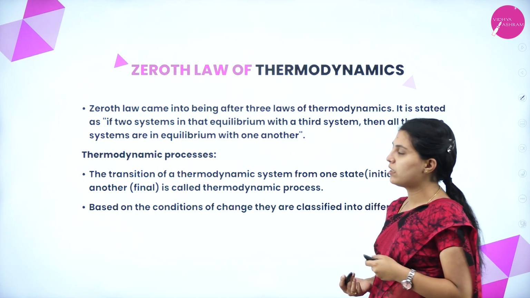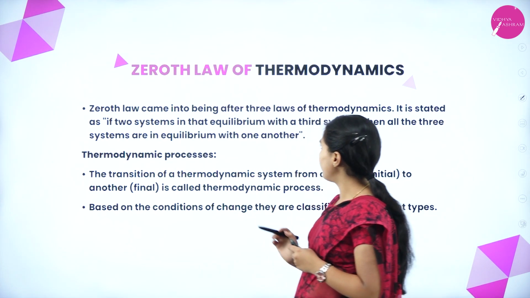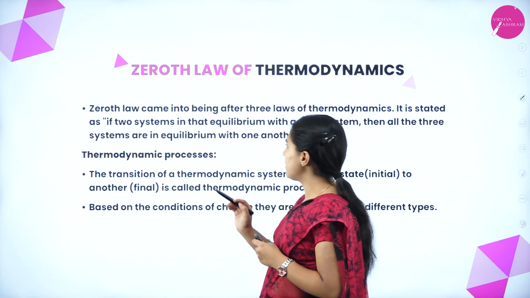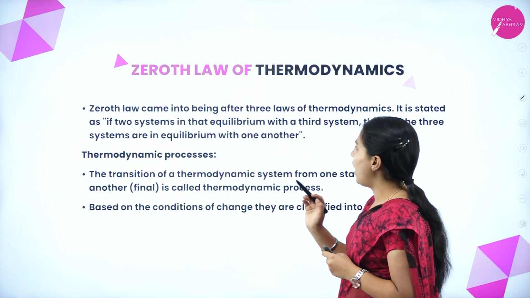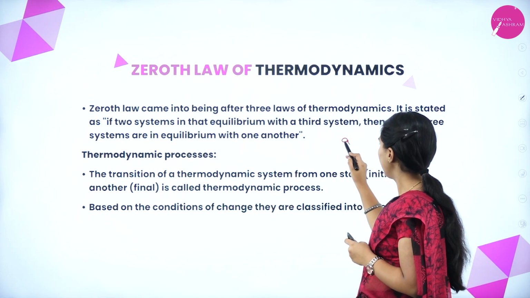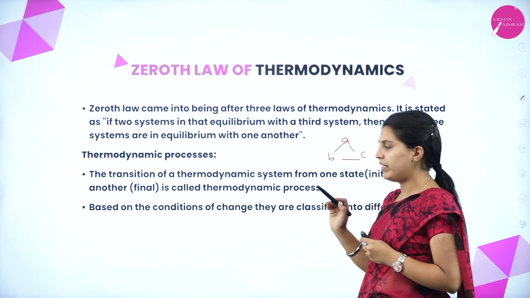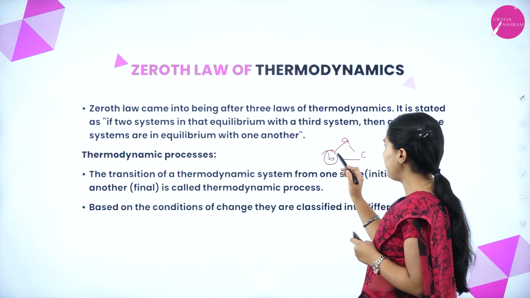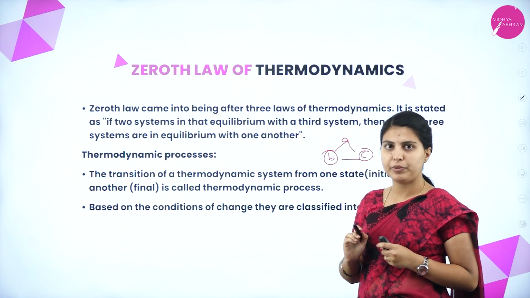Next, Zeroth Law of Thermodynamics. Zeroth Law came into being after the three laws of thermodynamics. It is stated as: if two systems are in equilibrium with a third system, then all the three systems are in equilibrium with one another. Yes. If A, B and C, if A is in equilibrium with B, and B is in equilibrium with C, then automatically A will be in equilibrium with C.